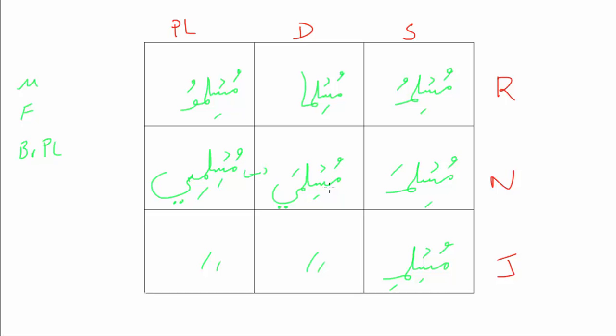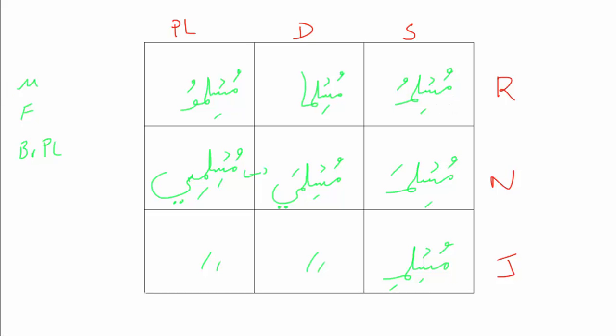There's a big difference. This one is muslimay and this one is muslimi. So that's the normal chart, but as you can see, all I'm doing is taking the un sound off, the un or ani, the noon sound off at the end, to make it light.